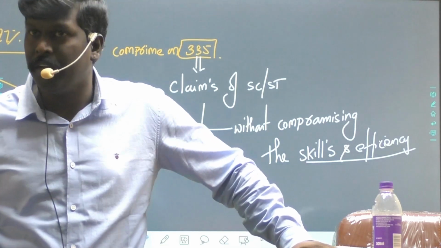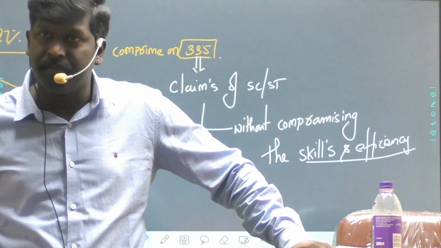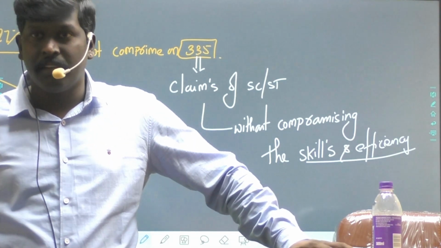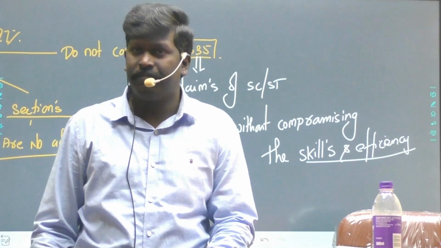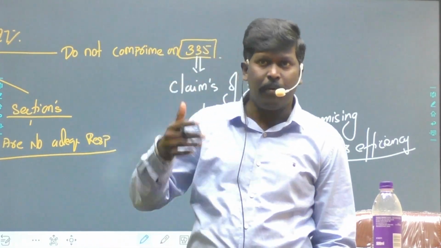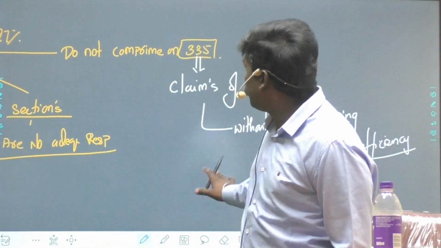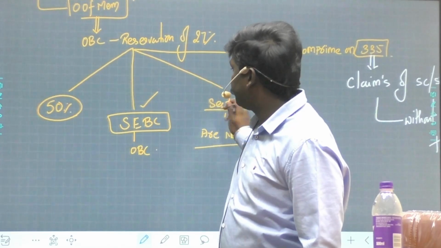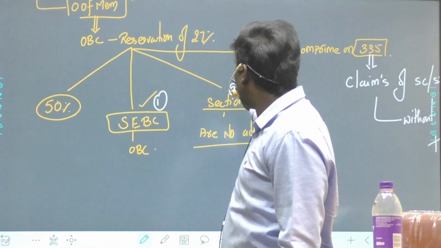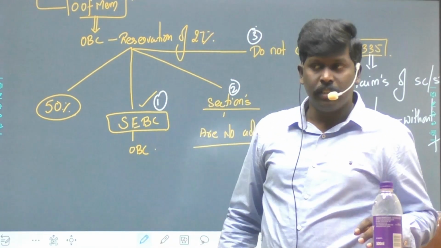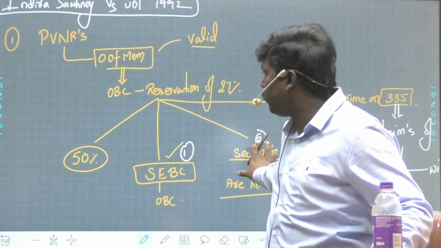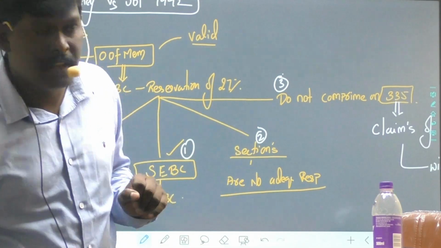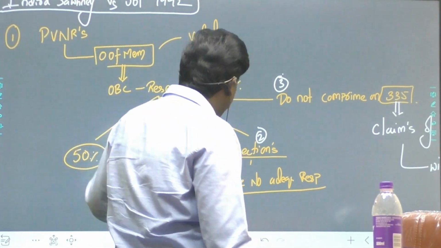Are you getting my point? You need a civil engineer. Because you want to provide reservations, don't hire a doctor. He can't do civil engineering work. Are you getting my point? Do not compromise on Article 335. So specially there are 3 conditions, condition number 1, 2 and 3. Supreme Court in Indira Sawhney case said, OBC reservations can be given, but ensure that the 3 conditions are satisfied.